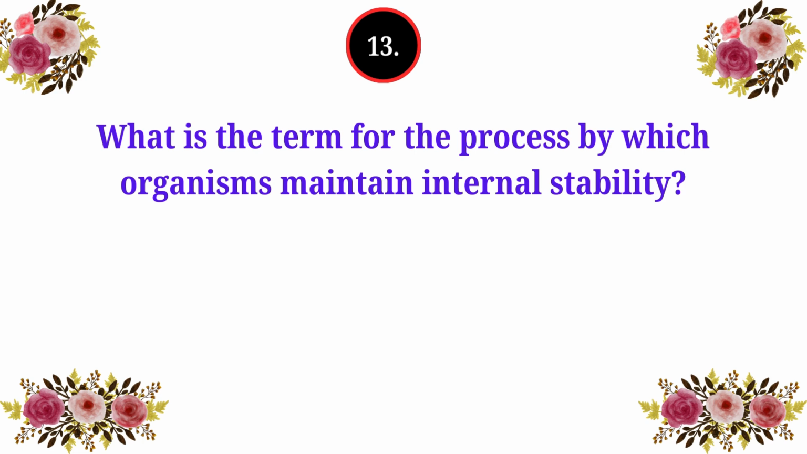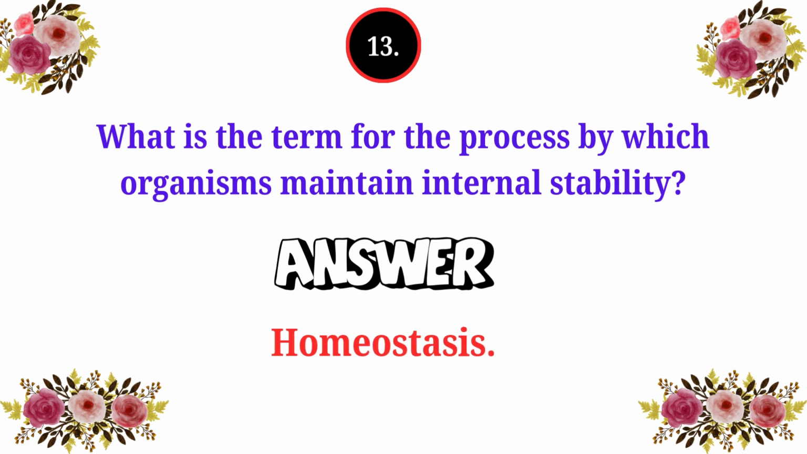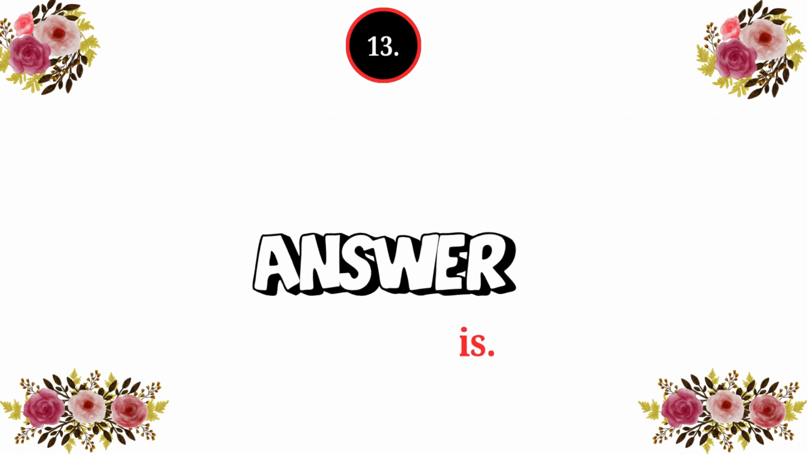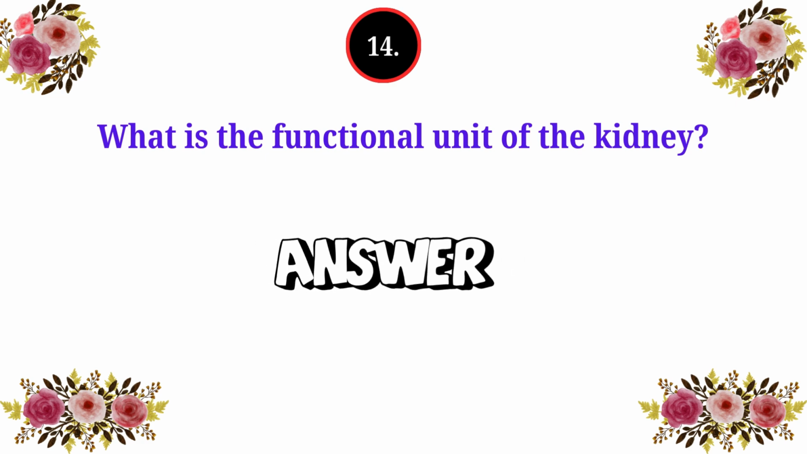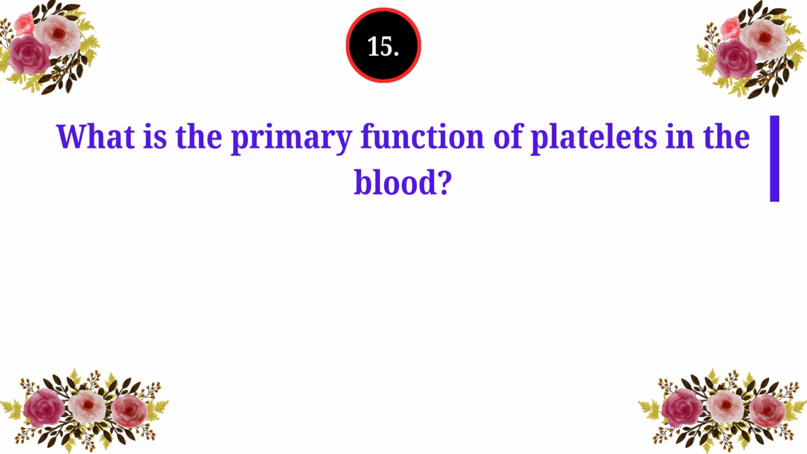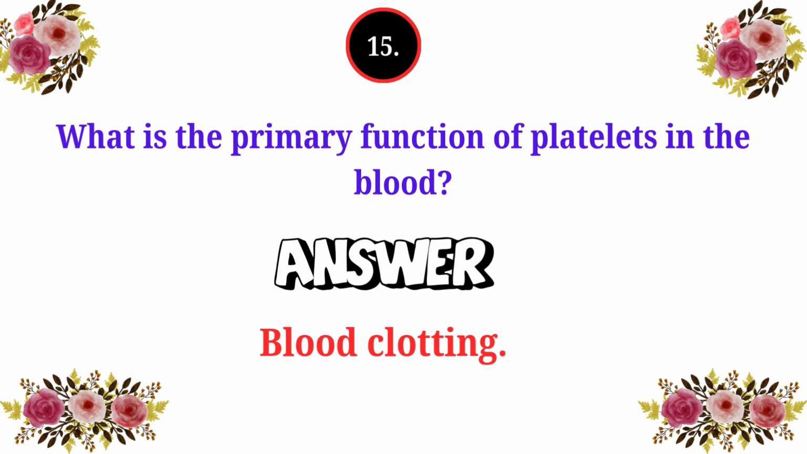13. What is the term for the process by which organisms maintain internal stability? Homeostasis. 14. What is the functional unit of the kidney? Nephron. 15. What is the primary function of platelets in the blood? Blood clotting.